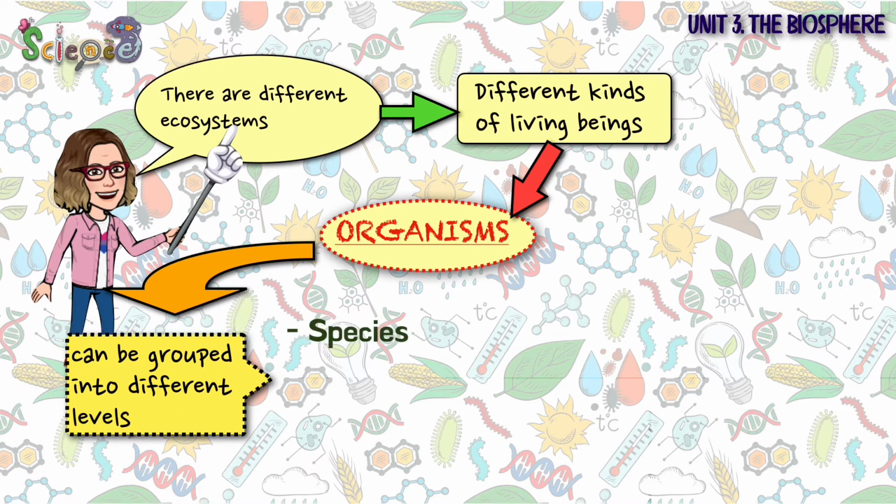Species, which are groups of animals with similar characteristics that can reproduce and generate young of the same kind. Populations, which are groups of animals of the same species that live in the same ecosystem. And communities, which are all the populations of different species that live in the same ecosystem.